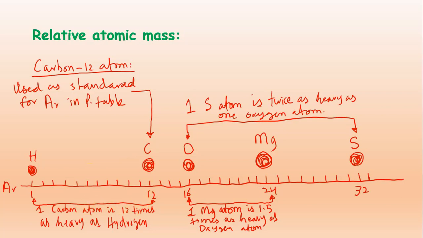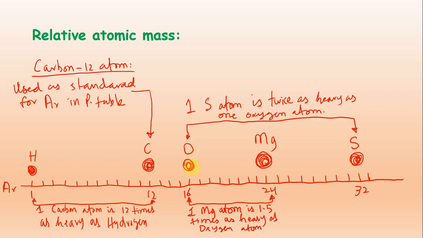So this is the way to compare and relate, and why we call it the relative atomic mass: because the standard element is carbon, and through this we can compare and write the relative atomic mass in the periodic table. One carbon atom is 12 times as heavy as hydrogen.